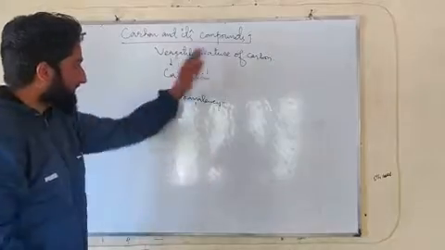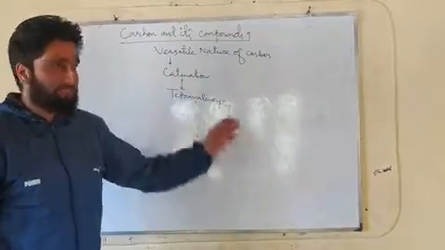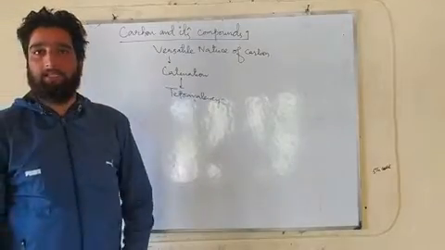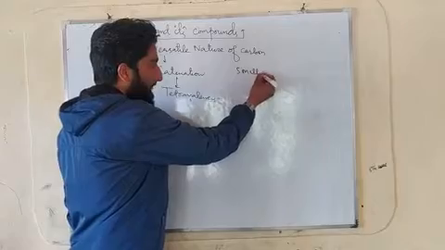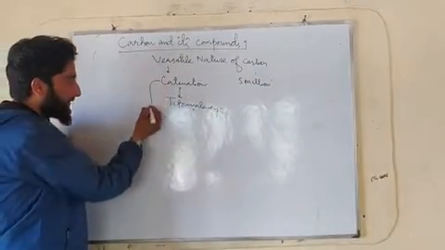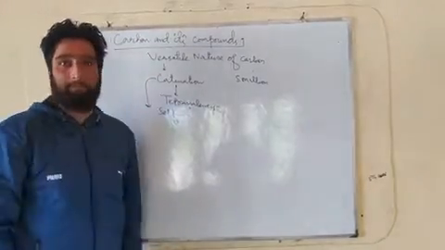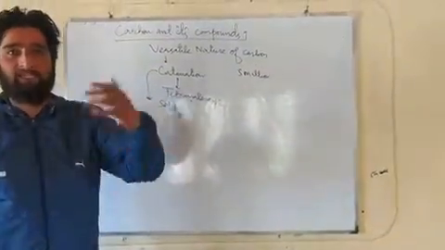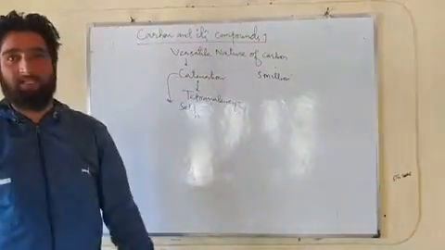It is because of these two properties that carbon forms millions and trillions of compounds. I told you in the previous lecture that at least 5 million organic compounds are known. This property of catenation is also called the property of self-linking. Because of it, carbon atoms can join with other carbon atoms in long chains to form millions and trillions of compounds.